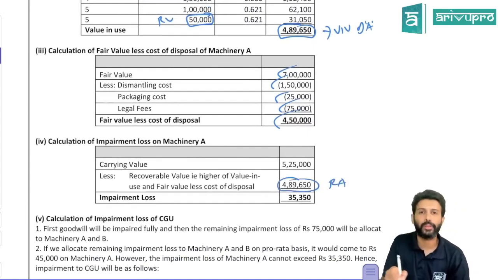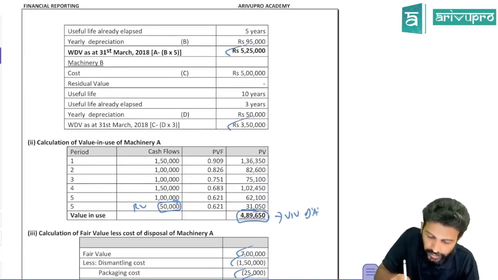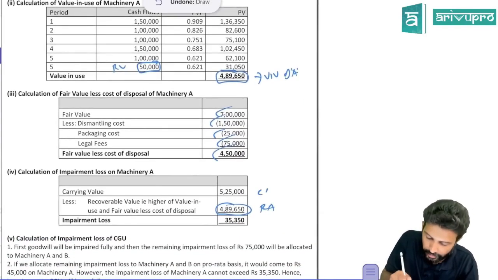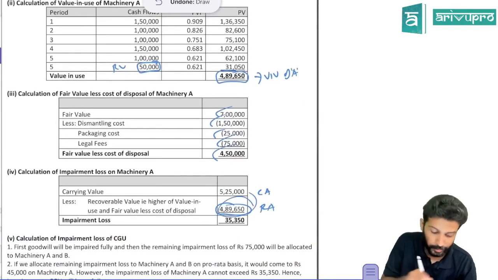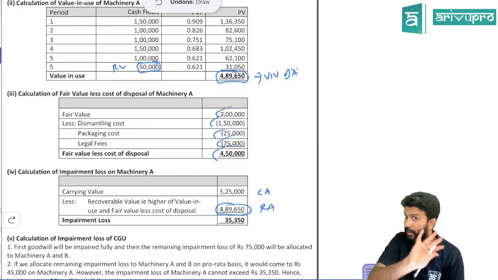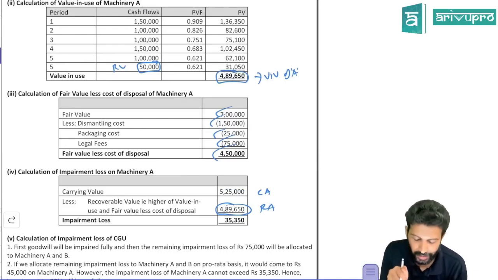This is your recoverable amount. Carrying amount we already found out. Carrying amount of machinery A is 525. Keep in mind, this is only machinery A, not CGU.